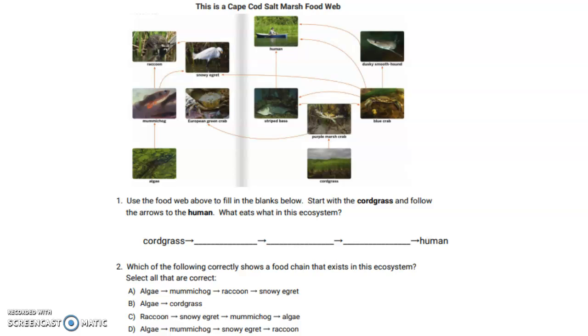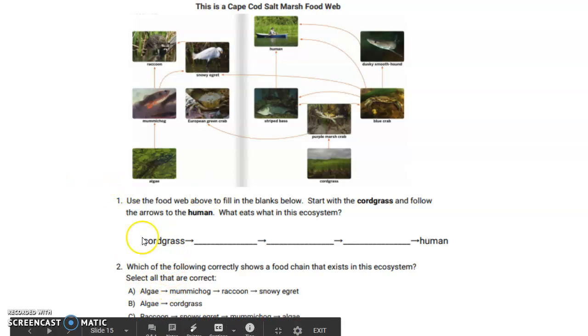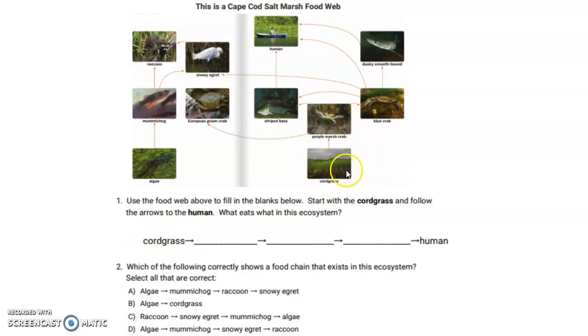So remember, we are going to start with the producer, which is our cordgrass. So here we have our cordgrass. From there, I know that the purple marsh crab receives its matter from the cordgrass. So I'm going to hit purple marsh crab. Now remember, this is a food web. So since we're looking at a food web, which shows that some animals eat more than one kind of food, we have different arrows. I am going to go towards the blue crab.